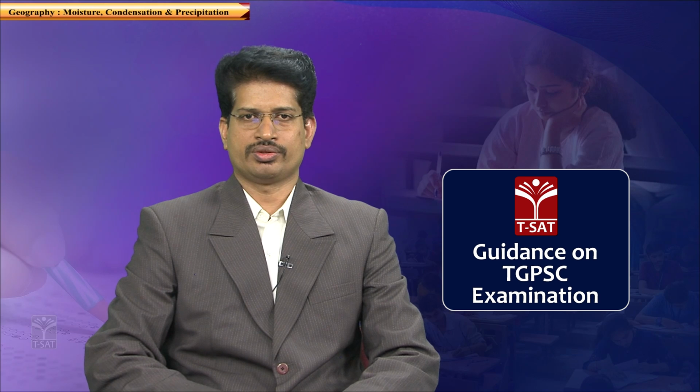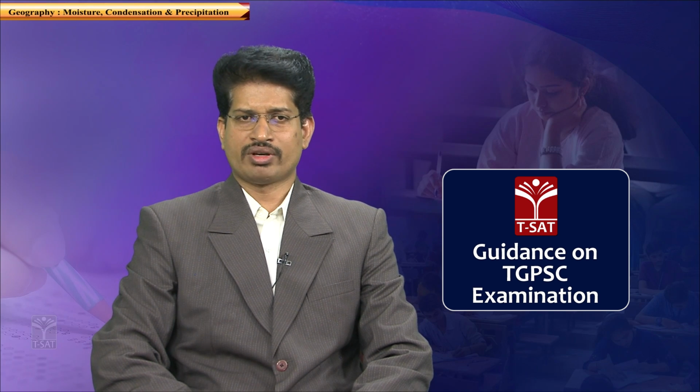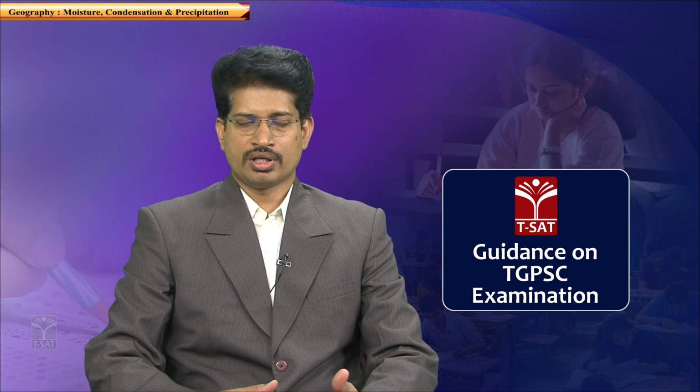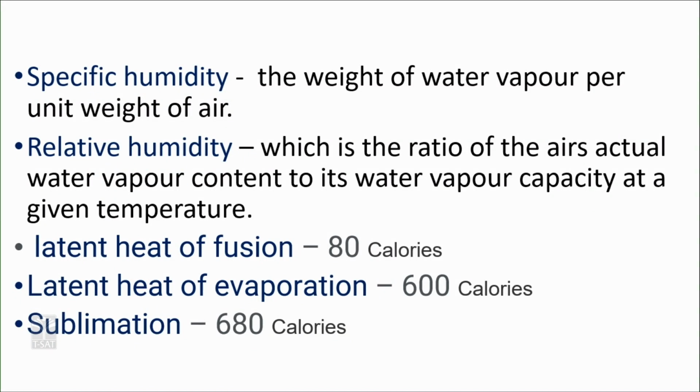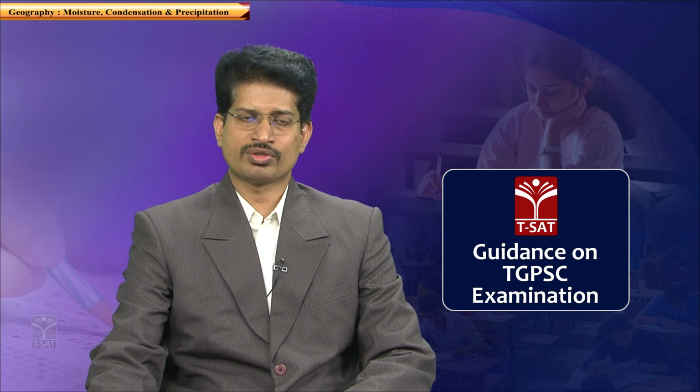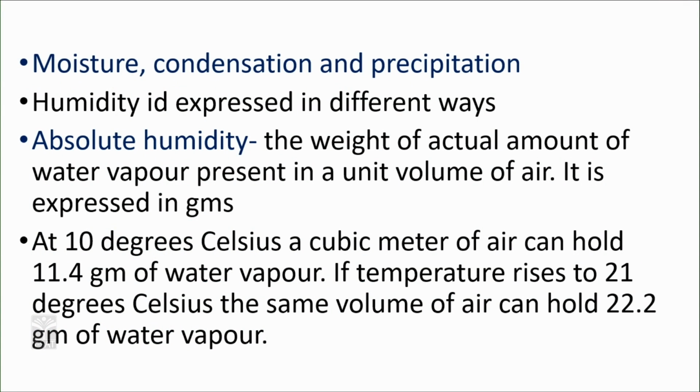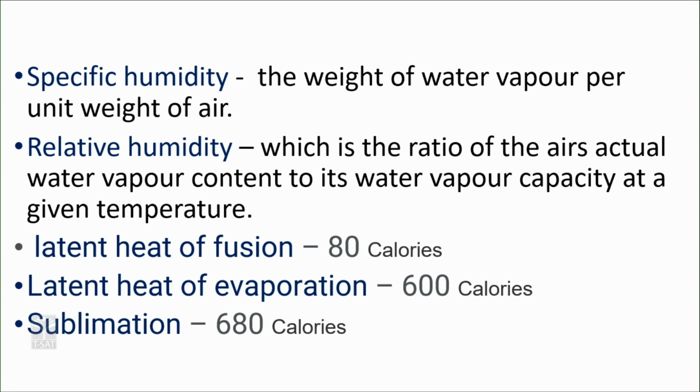Next, specific humidity: the weight of water vapor to the weight of air. Previously one was volume and the other was weight, but here the ratio is between the weight of air and the weight of water vapor. That is the fundamental difference between absolute humidity and specific humidity. Depending upon the question, to confuse you, different statements are made in the objective question, so you must be able to answer in the right manner knowing this difference.